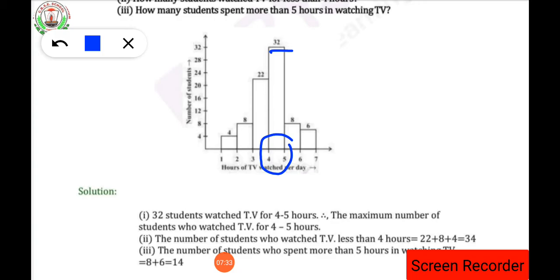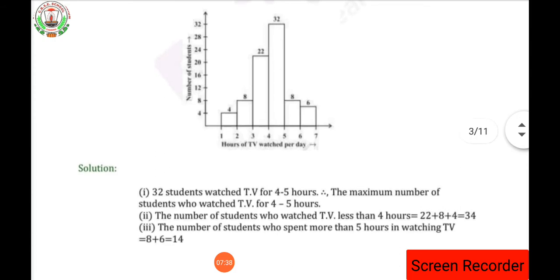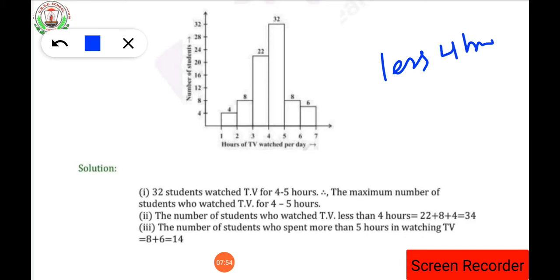Okay. So how many students are we going to see? We are going to see the answer from the graph itself, that the number of students who watched TV less than 4 hours are 22 plus 8 plus 4. As I told you, we have to see less than 4. If it is less than 4 hours, that means 1 hour will come, 2 hours will come, 3 hours will come, isn't it? Then in 1 hour, how many students are there?